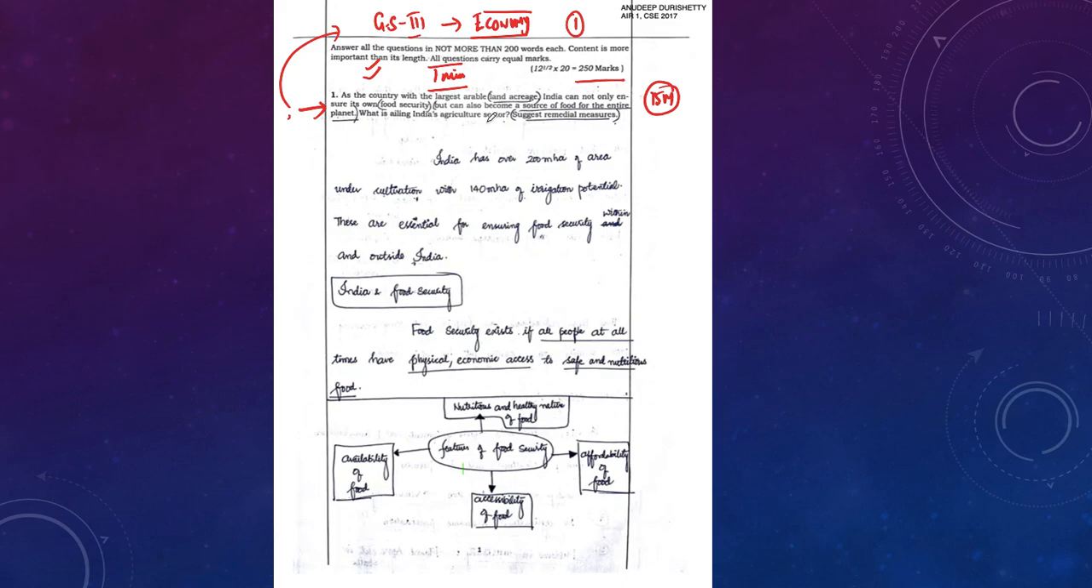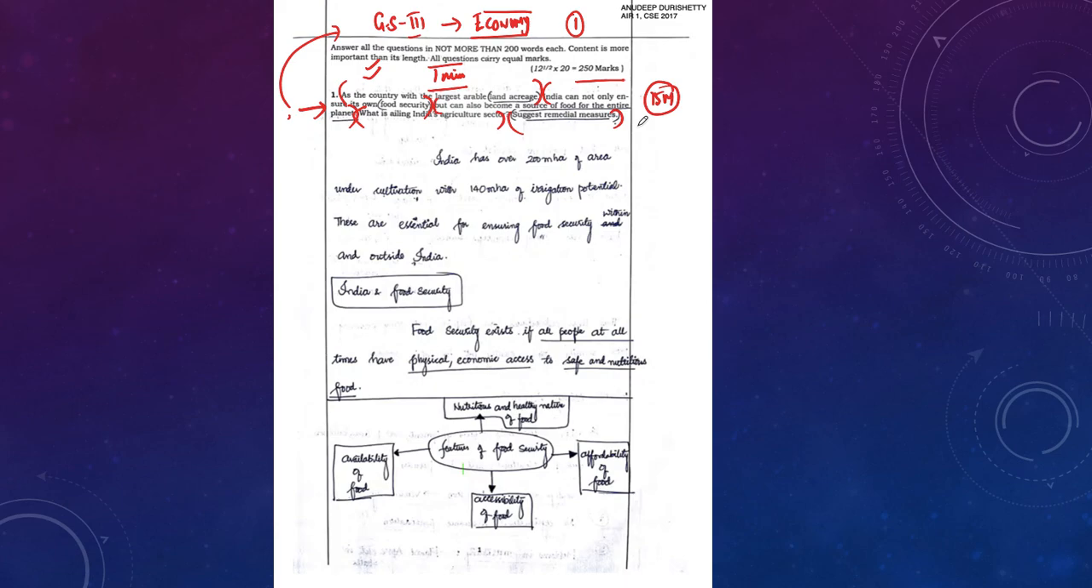In this particular question, let's see how many segments are asked. As the country with the largest arable land acreage, up to this there is a single component. Then India can not only ensure food security, this is a second component, but can also become a source of food for the entire planet. After 'but', another segment is coming. Then what is ailing India's agricultural sector, another component. Then suggest remedial measures, another component. This topper has also done this very clearly.